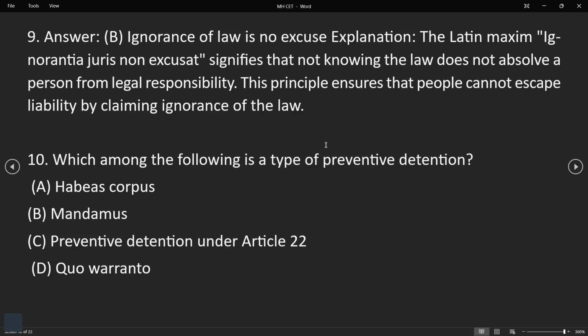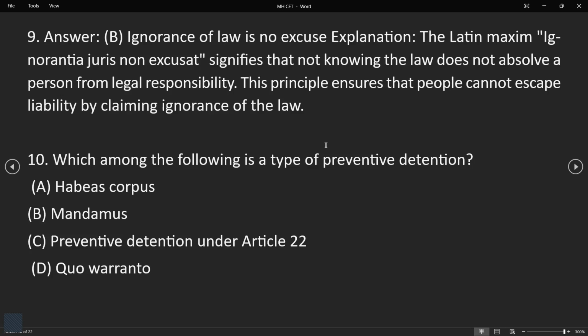Just because you don't know about the law doesn't mean you will not get the punishment. Okay, so this is what it is. This principle ensures that people cannot escape liability by claiming ignorance of the law. Like, you don't know the law, that's why you can't escape the liability. It will be a liability, and you can't escape from that situation, right?